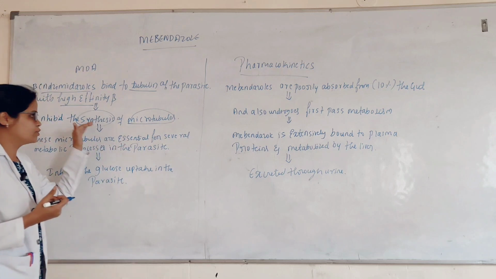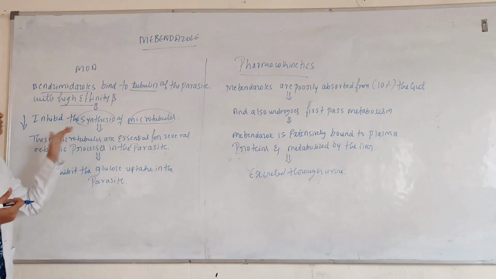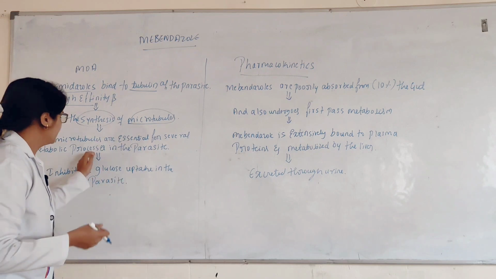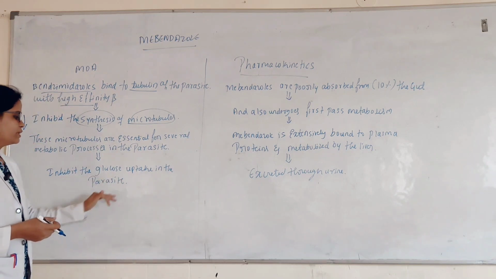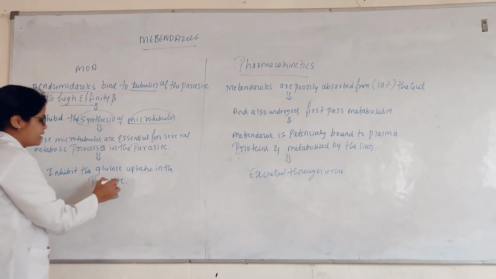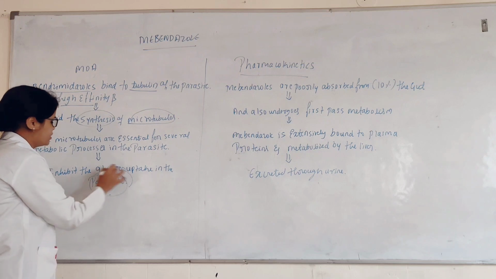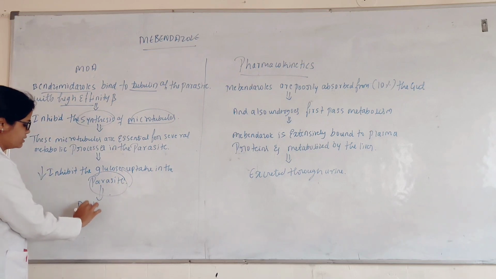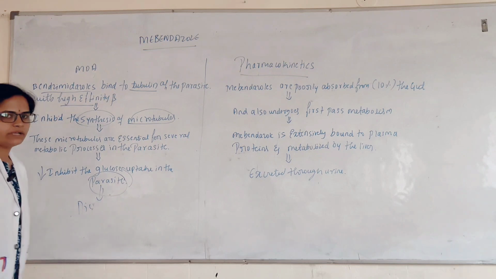Once the parasite's microtubules are affected by mebendazole, the parasite functions stop. Then it leads to inhibition of glucose uptake in the parasite. If the glucose uptake needed by the parasite stops, it is going to die. Okay, that is a bactericidal effect.